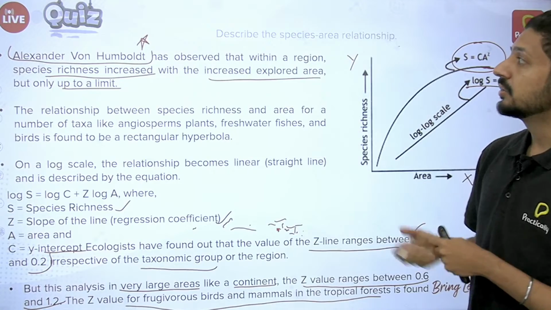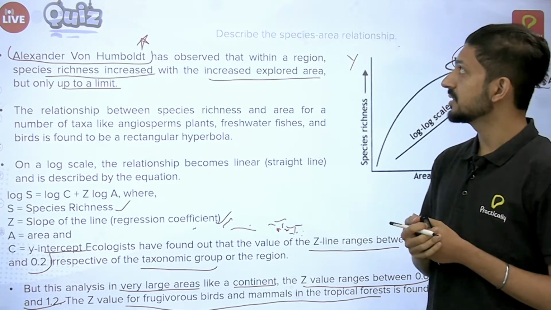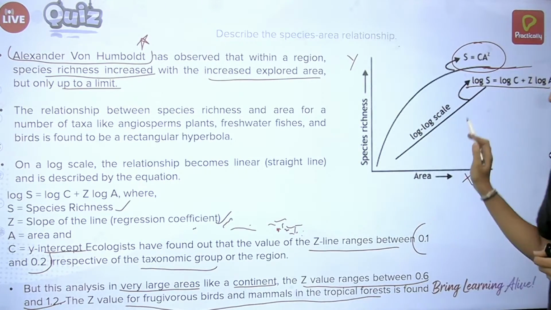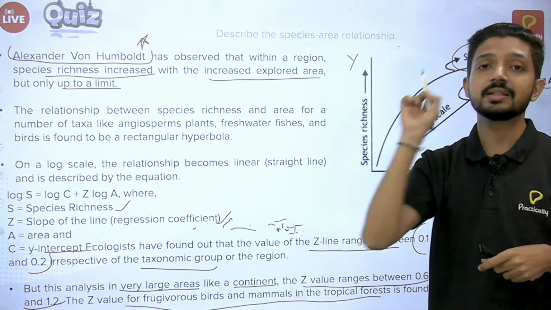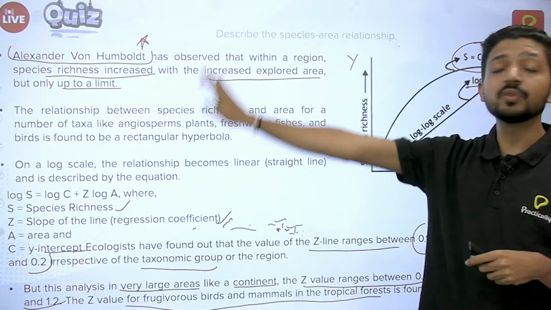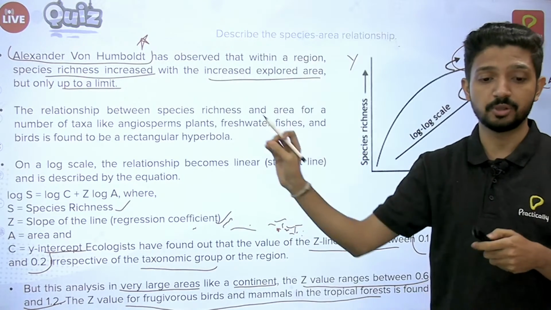So this is how we can describe the species area relationship. The graph is important, the formula, what the different letters in the formula represent, and who has given it. These points are very important.